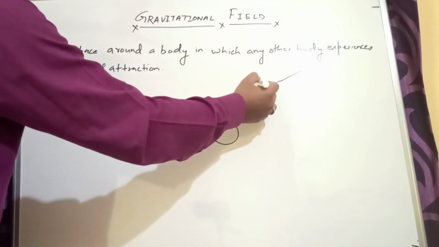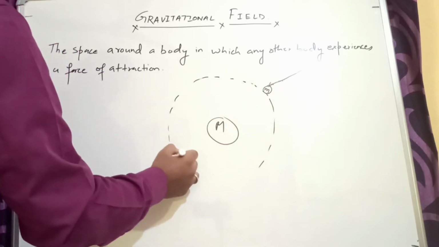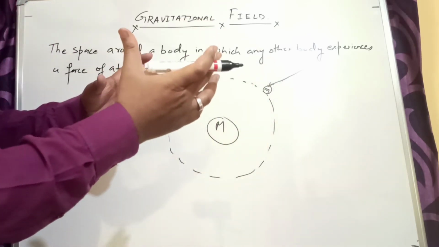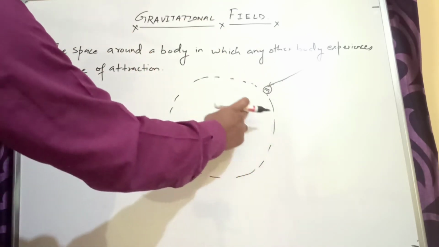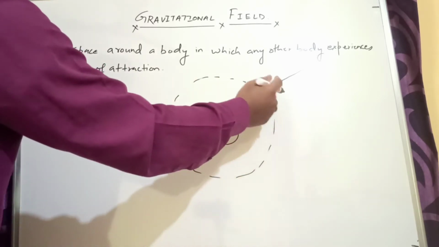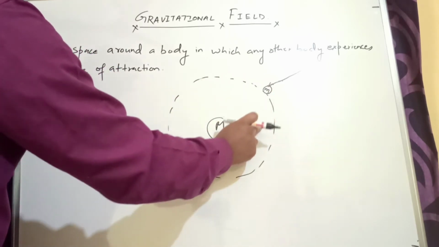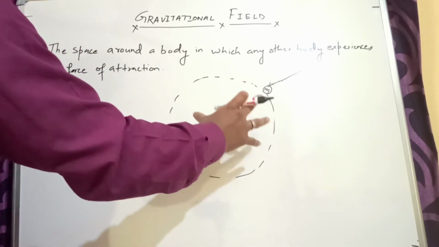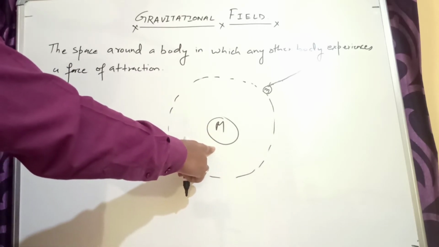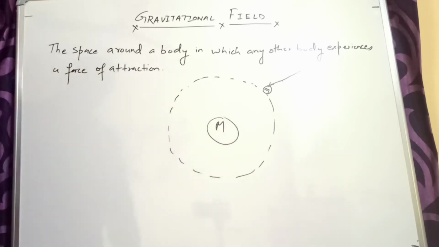The region where we experience the force of attraction is the gravitational field of this body. So this complete dotted region is your gravitational field of this body. Clear?